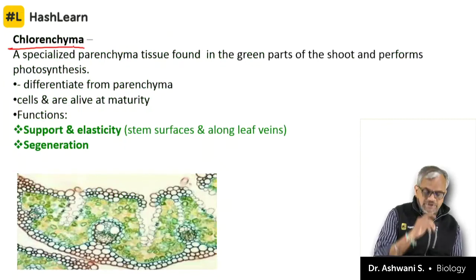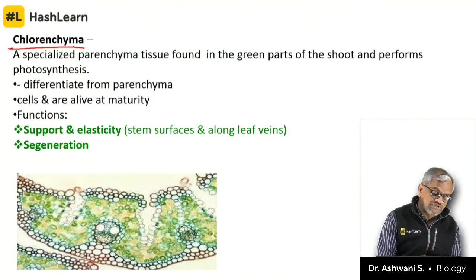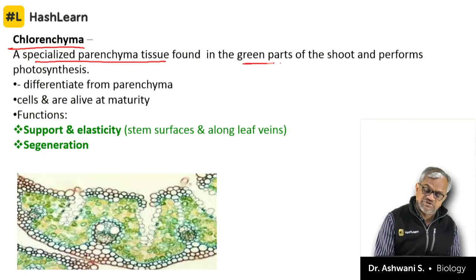In parenchyma, the photosynthetic ones are called chlorenchyma. A specialized parenchyma used in the green parts of the shoots, performing photosynthesis. Story over.